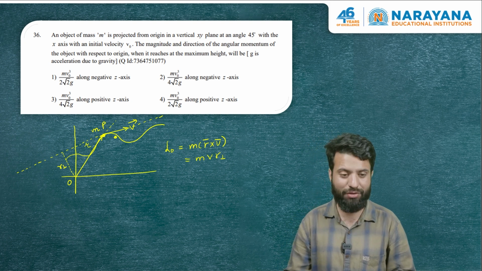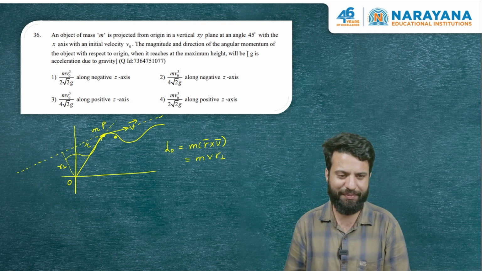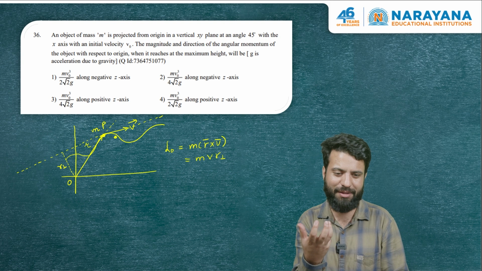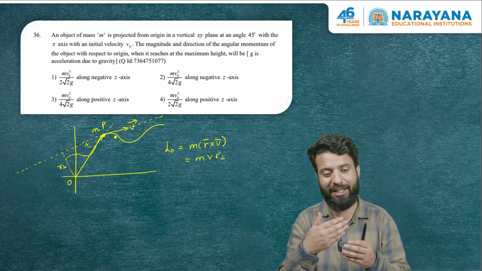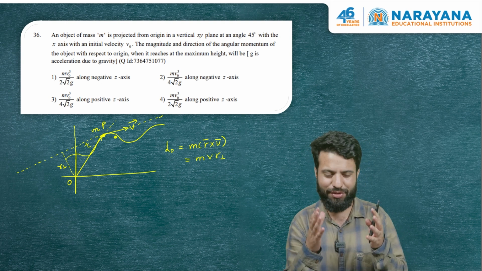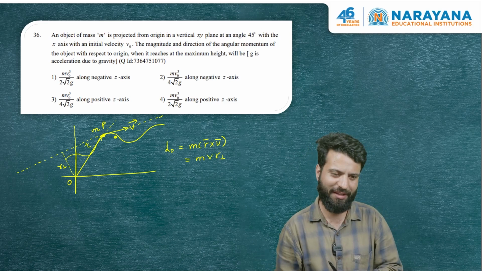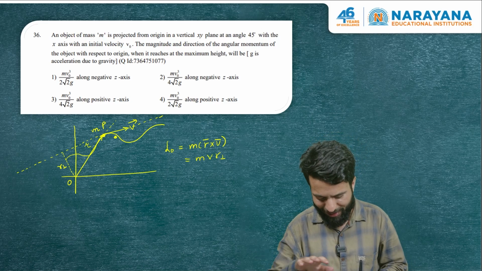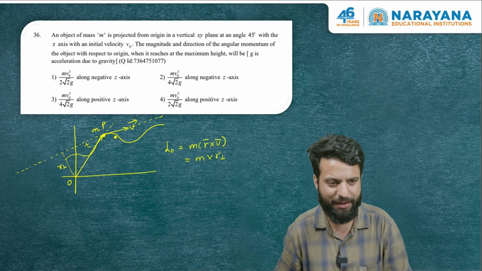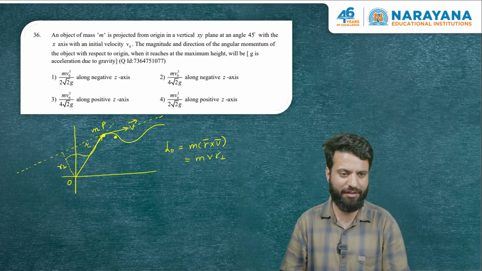As far as the direction goes, we have to use the right hand thumb rule. Angular momentum is an axial vector. It will be perpendicular to the plane containing r and v. So in this case, angular momentum will be either out or in, which we can get from r cross v. In the case that I've just described, angular momentum is into the plane of the paper. So on that note, let us read the question.